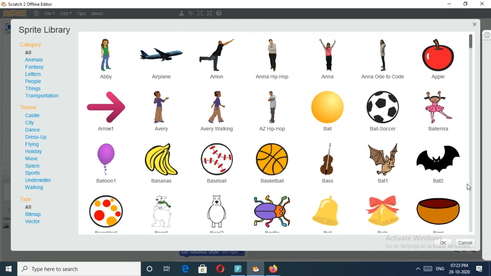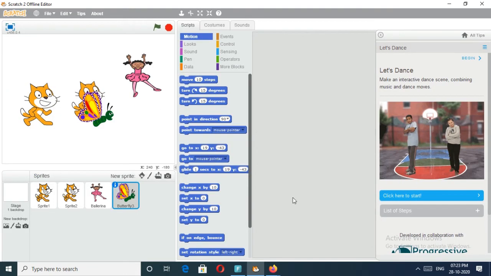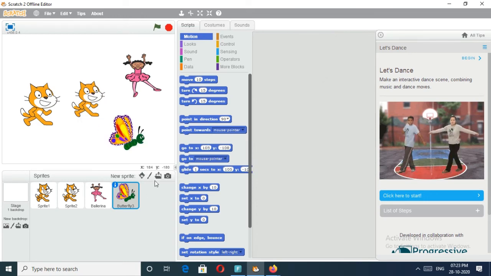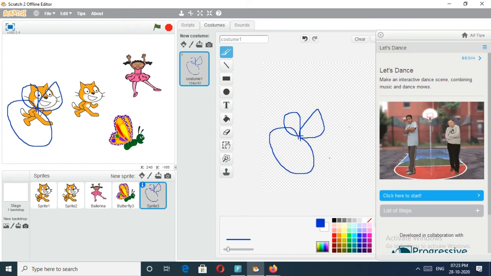And if you want to take a butterfly, how can you take? Okay, different butterflies are there. Okay, this way you can create your pictures. Okay, and if you want to paint something, you just use this one in the new sprite. Your own creativity you can use here. And using these brushes, you first select any color here and you may draw something this way. I am not very good in painting. You may draw something this way. Okay, it will come here also.